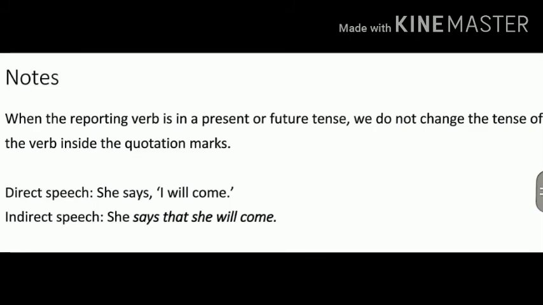Example: she says, not said, she says, "I will come." So in indirect speech, we must keep the same tense: she says that she will come. So this is one important note or rule.